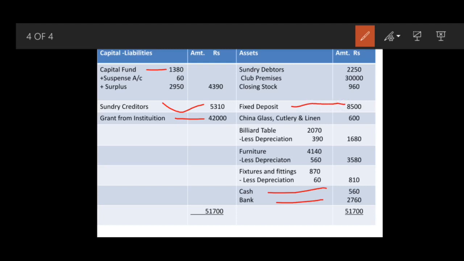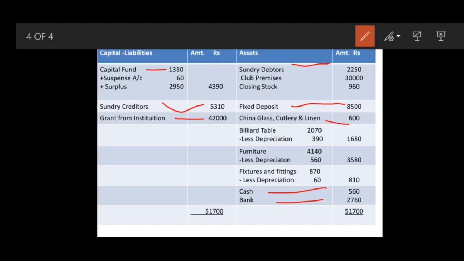It's an asset. Sundry debtors. So again come to your asset. First item. Then china, glass, cutlery and linen. These are all assets in the firm. In the restaurant, they are all assets. So in the assets, you have to write down china, glass, linen and cutlery.